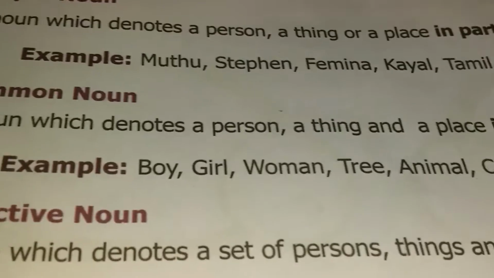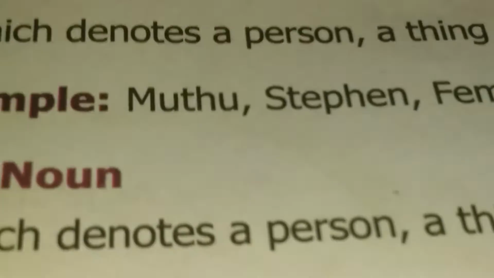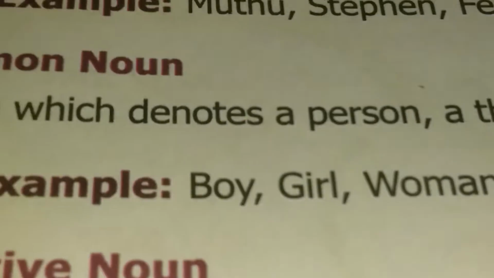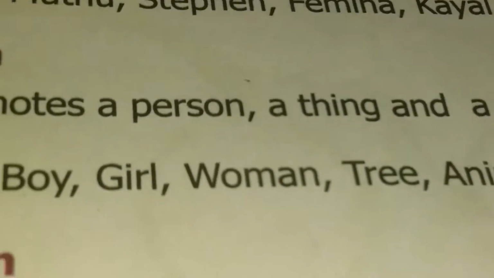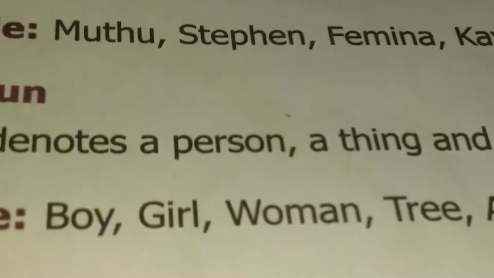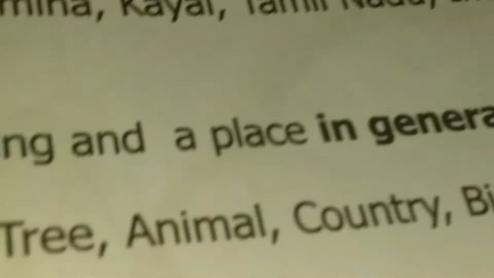So the common noun examples: boy. Here we said Muthu, Stephen, they both are boys and they are proper nouns. And the common noun example is boy, girl; Femina and Kayal are girls. And woman, it may be any gender, so woman. And tree, it may be any tree, banyan tree, mango tree, any tree, so common. And animals, parrot, rat, anything. Country, India, Pakistan. Bird, parrot. And animals, I'm sorry, for animals we can say rat, rabbit. And birds, parrot, parakeet, everything.